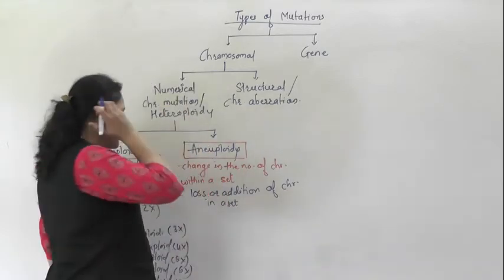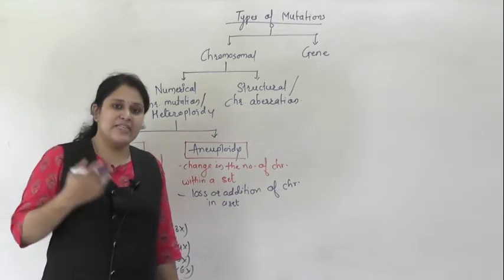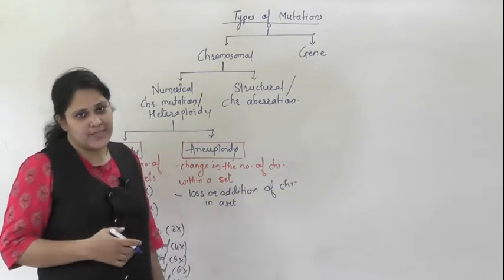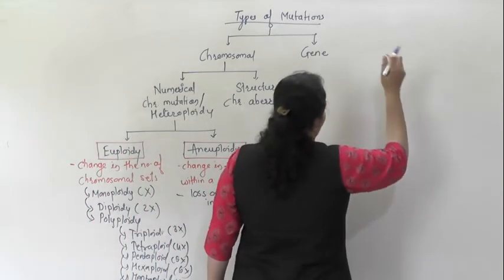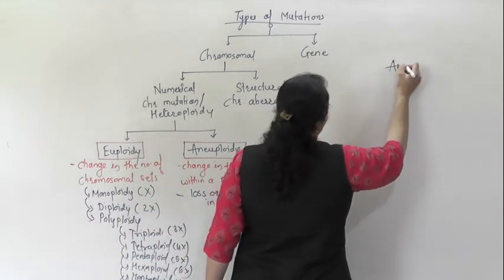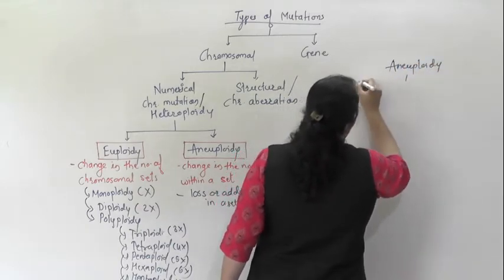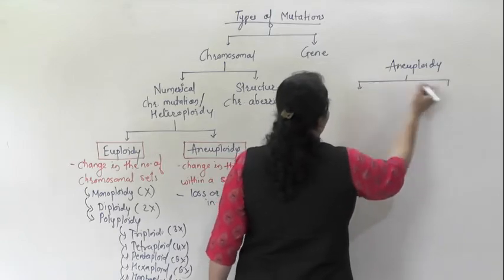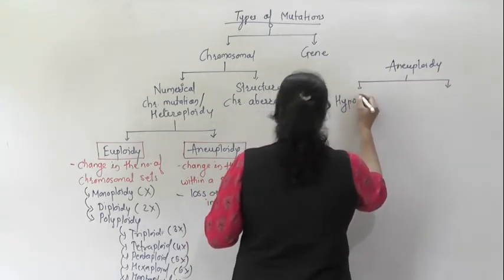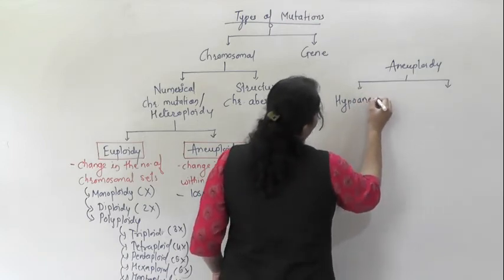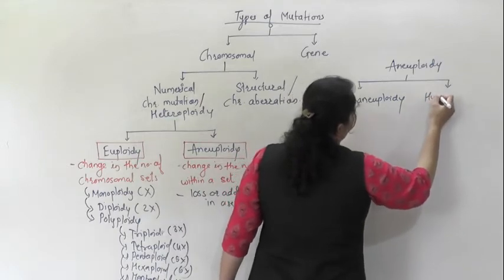Now, depending on whether a chromosome is added or deleted, aneuploidy is again of two types: hypoaneuploidy and hyperaneuploidy.